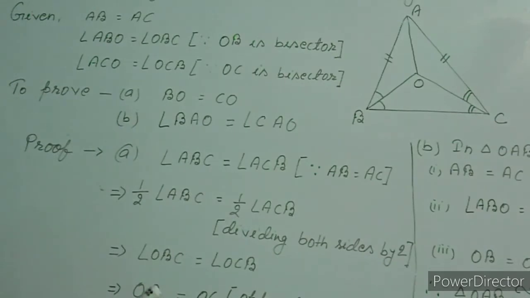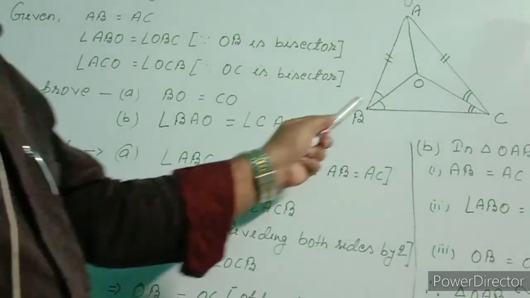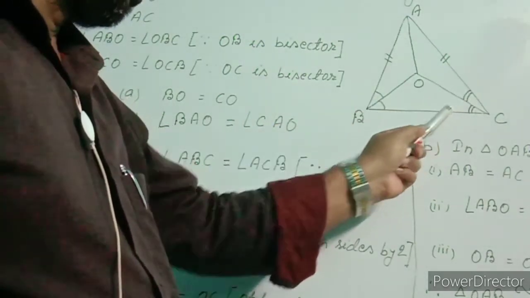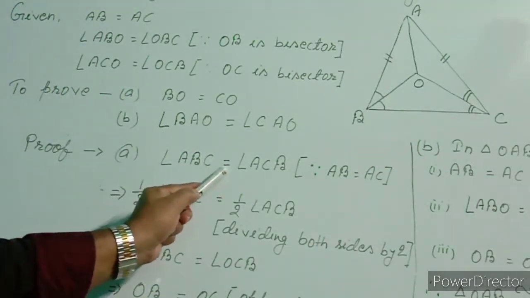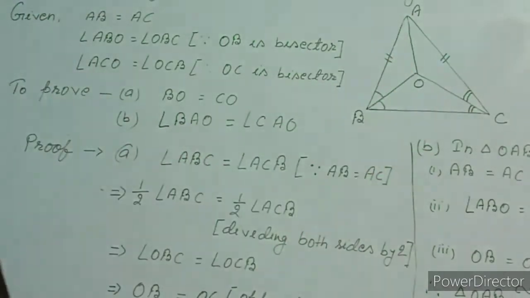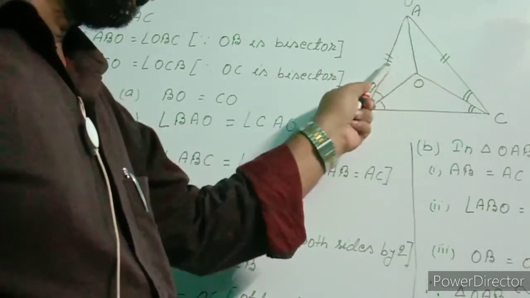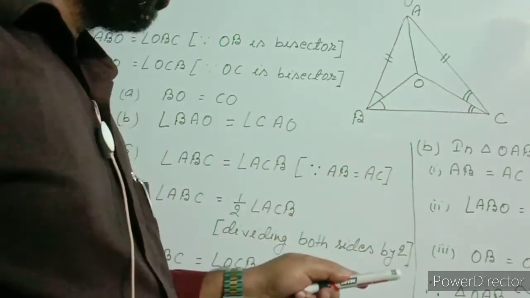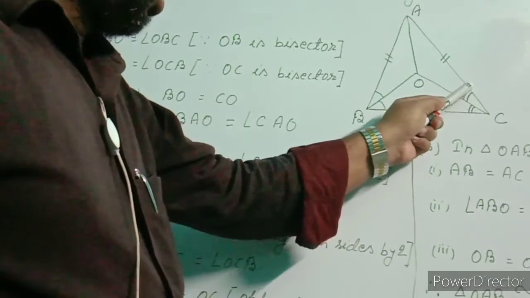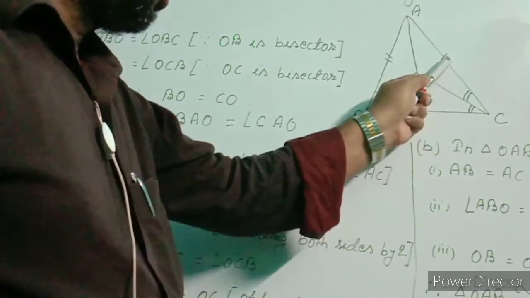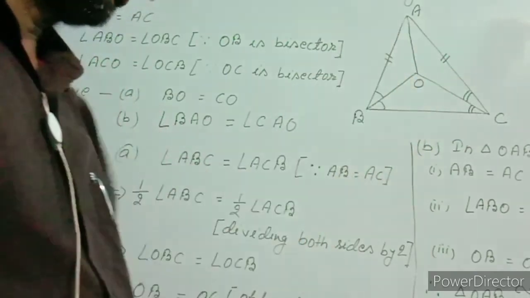For that what will I do? First of all I wrote angle ABC equal to angle ACB. This angle and this angle. Simply we say angle B equal to angle C. I wrote here three letter name angle ABC equal to angle ACB. Why do we write? Because these two sides are equal. If these two sides are equal, then from isosceles property, opposite angles of equal sides will also be equal. This is the opposite side of this angle and this is the opposite side of this angle. So these two angles will also be equal.